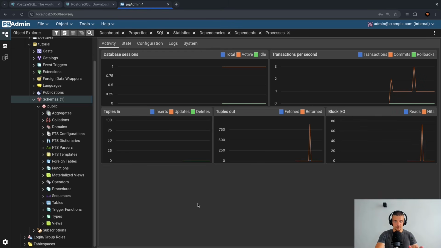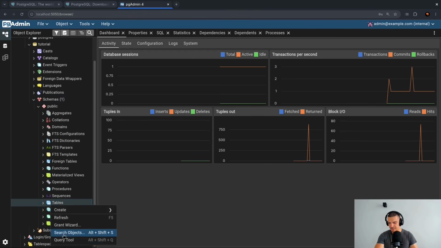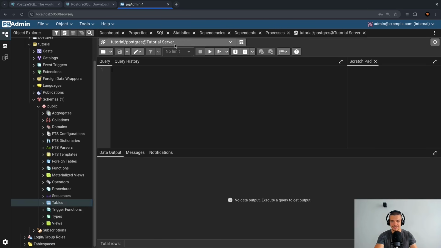So that's enough of the theory now. Let's go ahead and do something. Let's create a table, for example. So for this, let's go and right-click here to Query Tool. So right-click Tables, go to Query Tool. There are also different ways to get there. And now we can just write stuff.